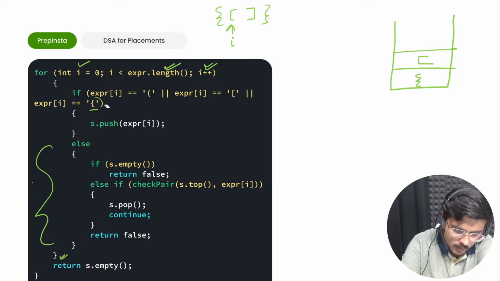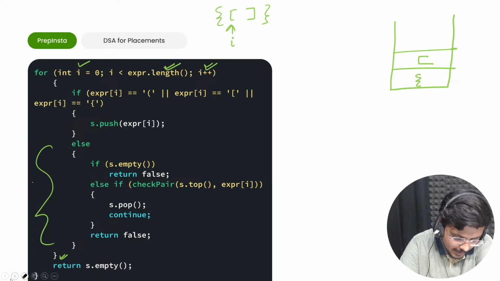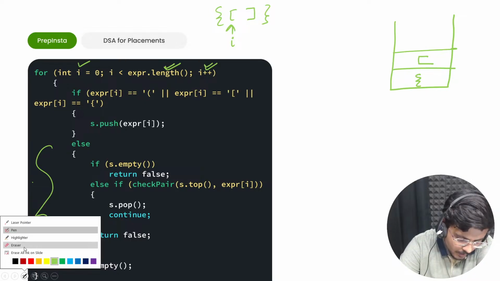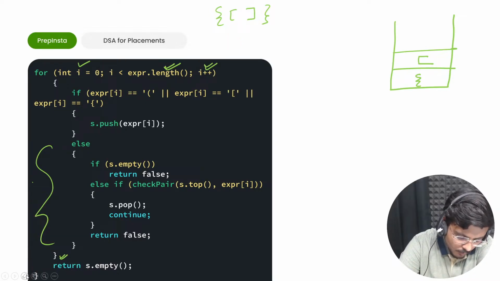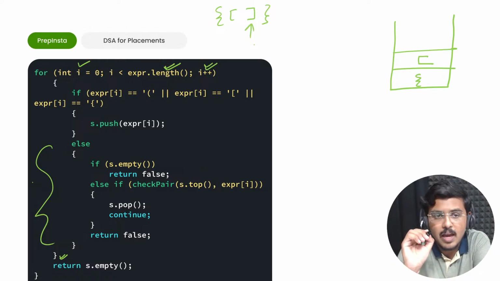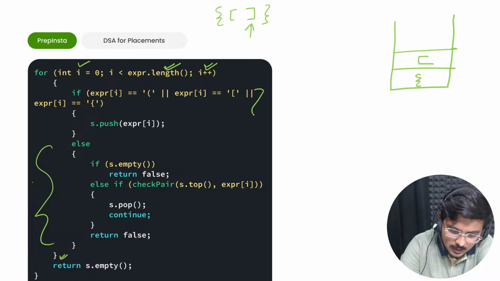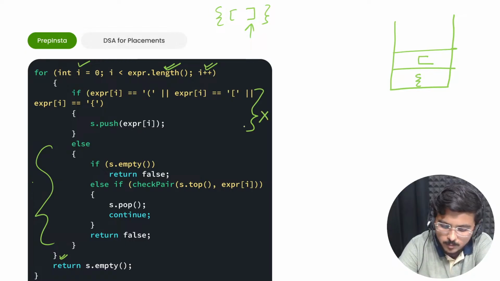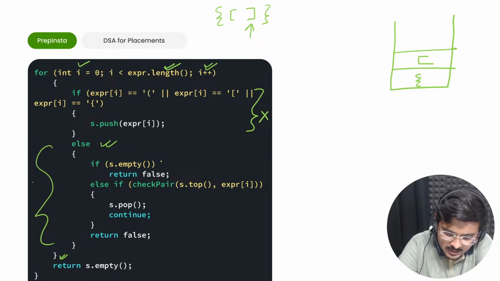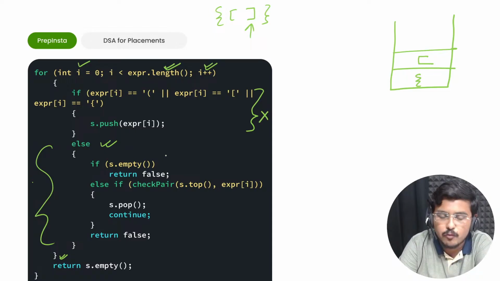Fine. Now this if has executed, else would not work. Again, the I goes to the next element of the string, and what is it? This closing bracket. This time we have encountered a closing bracket, so this if block would not work because there is no closing bracket here. Now if it is not a type of opening bracket and if it is a type of closing bracket, this else block would execute. So if S is empty, then return false.